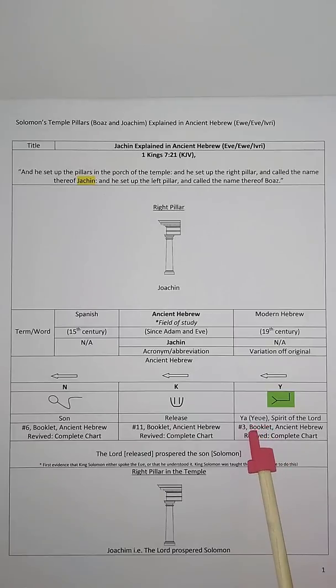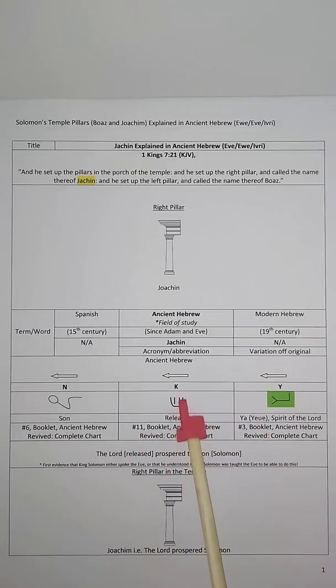Yahweh is the original name of the Most High. Okay, so then you have the K, and details of this letter is in number 11 in the same booklet. It means to open, to release, to prosper.